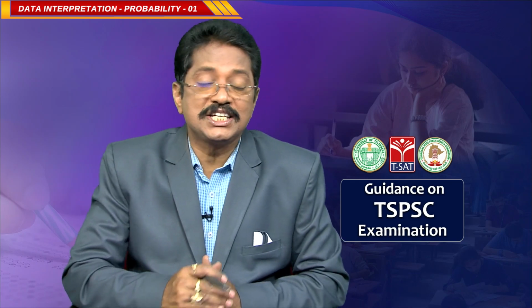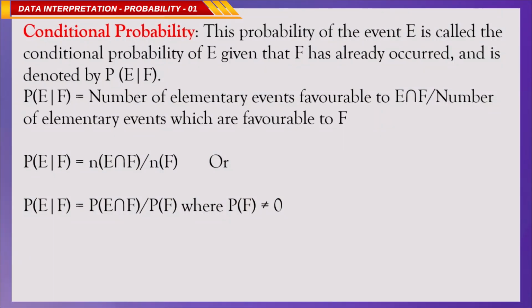Okay, now coming to conditional probability. The probability of the event E, given that F has already occurred, is called the conditional probability of E given F, and is denoted by P of E by F. P of E by F is the number of elementary events favorable to E and F divided by the number of elementary events which are favorable to F. This is very important. Probability of E by F is N of E intersection F by N of F.